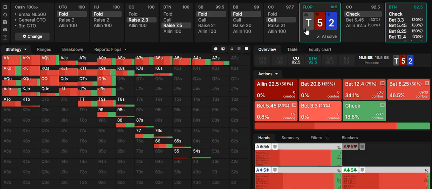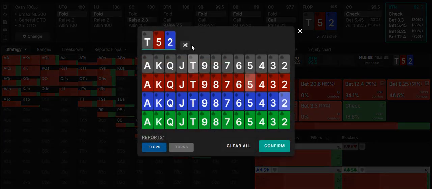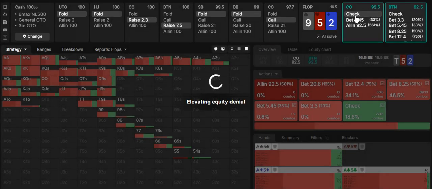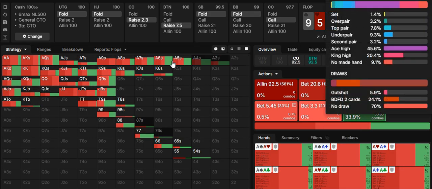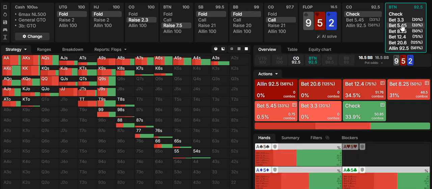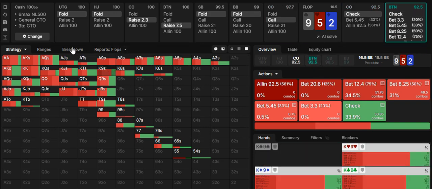I'm just going to change one card here. I'm going to change the 10 of spades into a 9 of spades. Now how often do you think they bet? Look, they bet only 66% of the time. Now let's look at the breakdown. Why do you think this is?